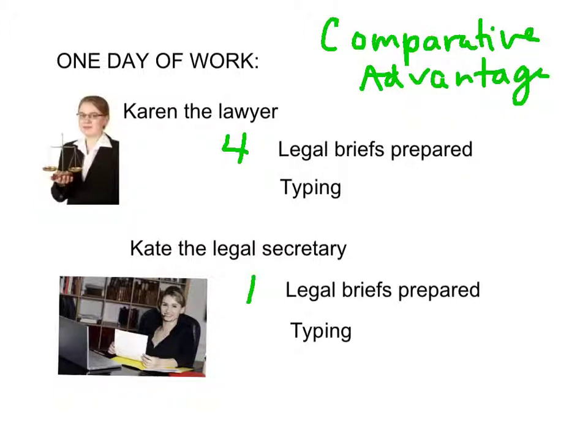And again, Kate could type up 3 briefs, but now instead of Karen being able to type up only 2 briefs, we're going to have her able to type up 4. Perhaps Karen's mother was a typing teacher and taught her excellent keyboarding skills from a young age, so that she is actually a better typist than Kate, the legal secretary.